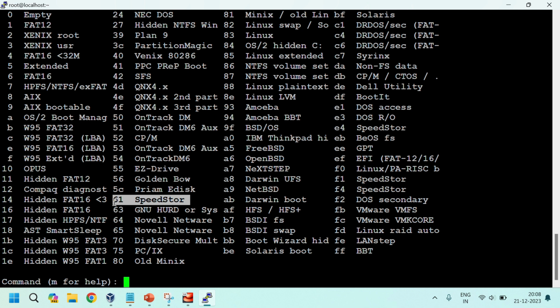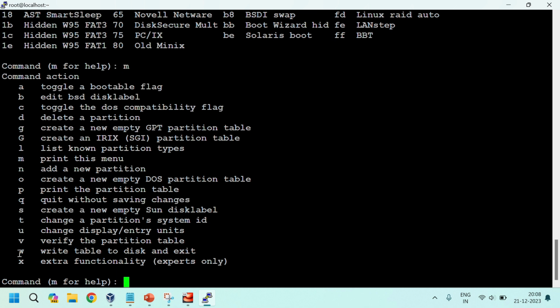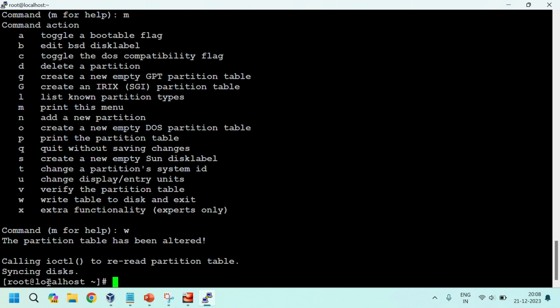I'm giving m for help. See, w writes the table to disk and exits. I am giving w. See, it is calling to re-read the partition table, syncing disks.